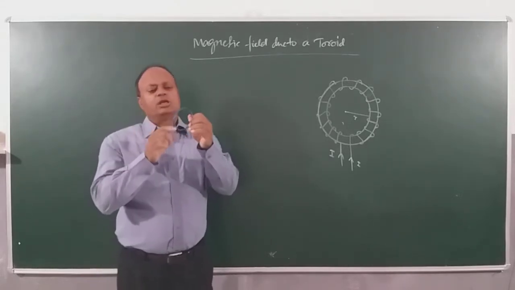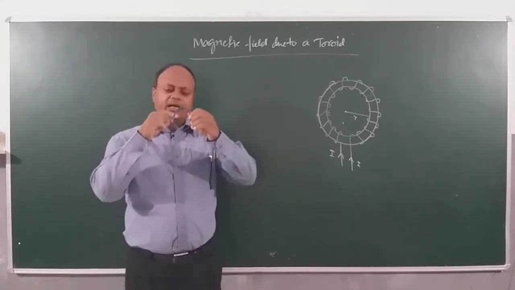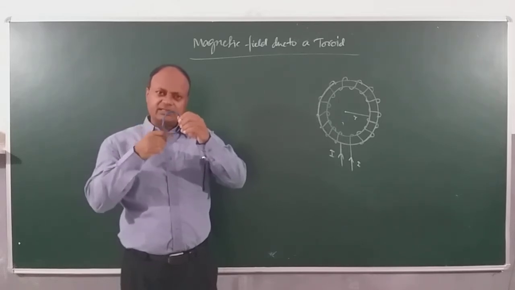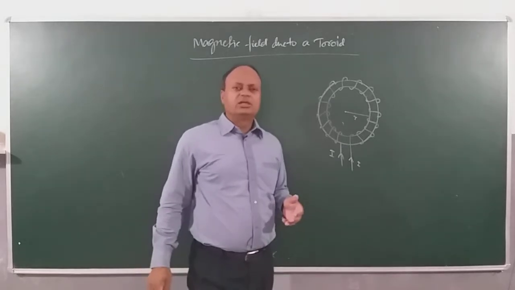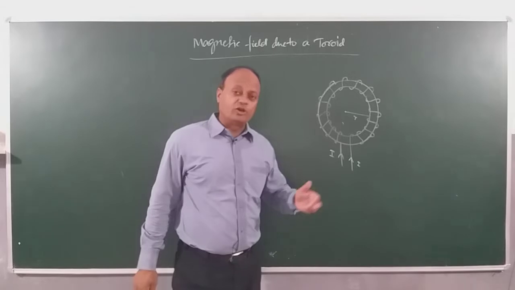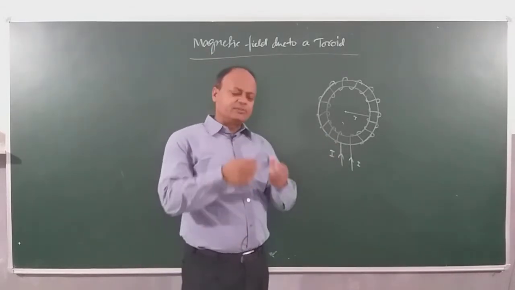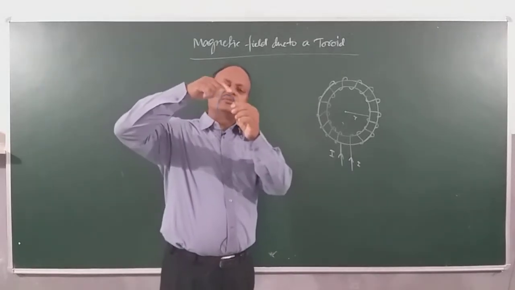The frame is ring shaped, and on this ring shaped frame I am winding a large number of wires. This is called a toroidal solenoid. In short, we call it a toroid. It is also called a donut solenoid in a number of books. Now, this is again a similar case. If I imagine this to be the frame, then I can imagine a large number of